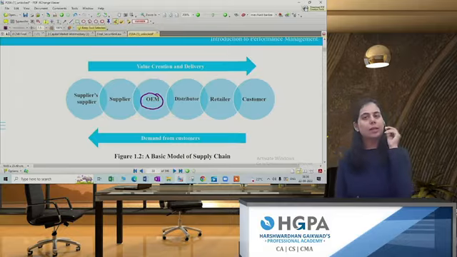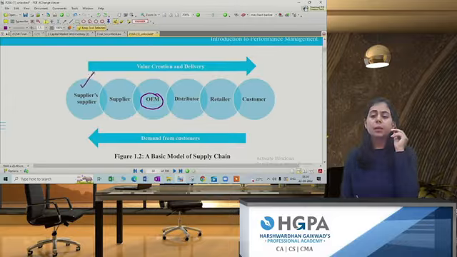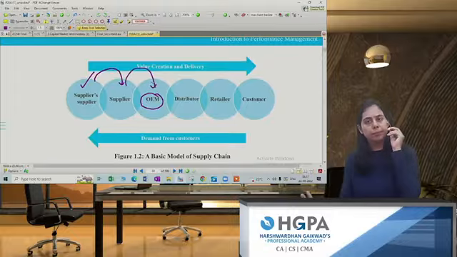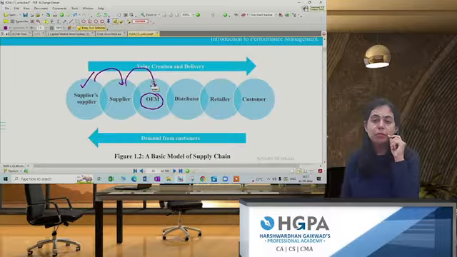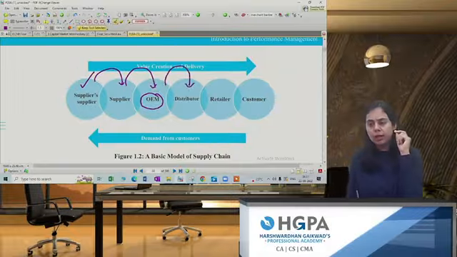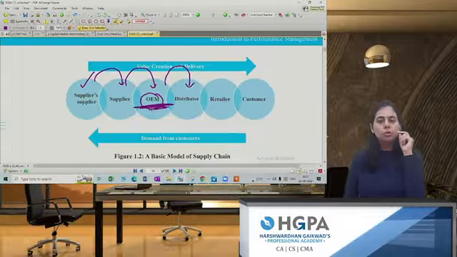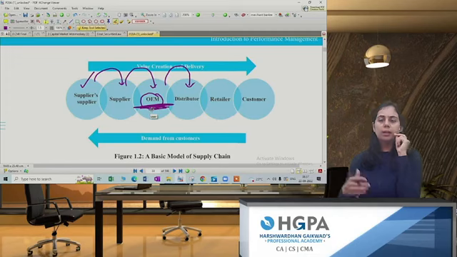How does this process start? There might be first of all a supplier, then the main supplier, and then the raw material will come to our company. So OEM is the original equipment manufacturer. Here everything will be done: intermediate goods will be made, finished goods will be made, packaging will be done, coloring will be done, assembling will be done.